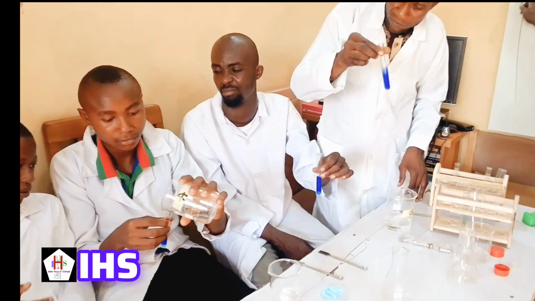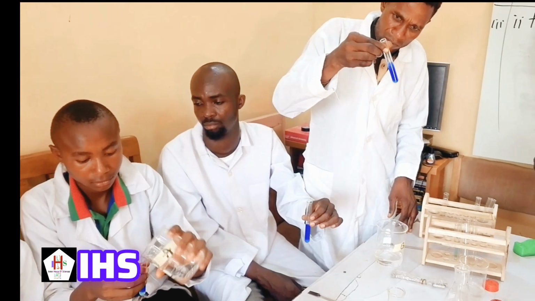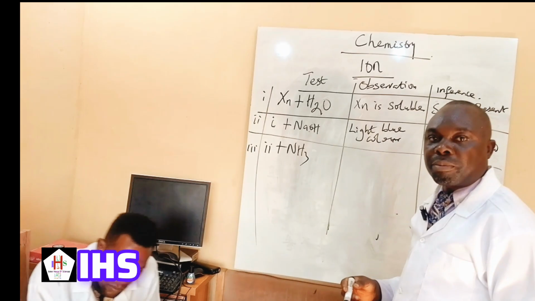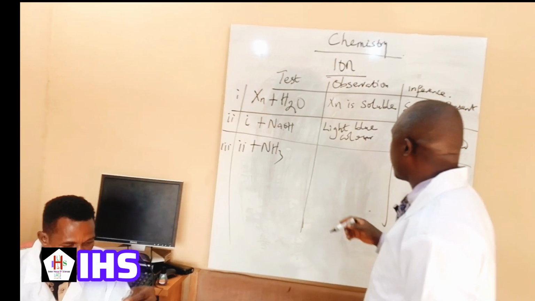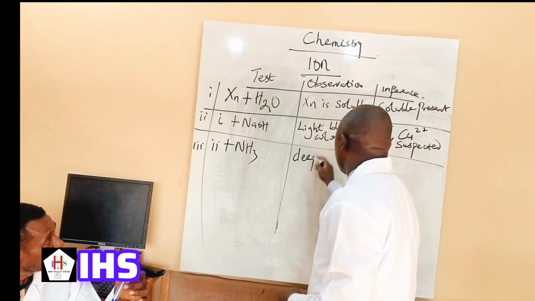Not III, we have II plus aqueous ammonia. It gave us a deep blue solution.